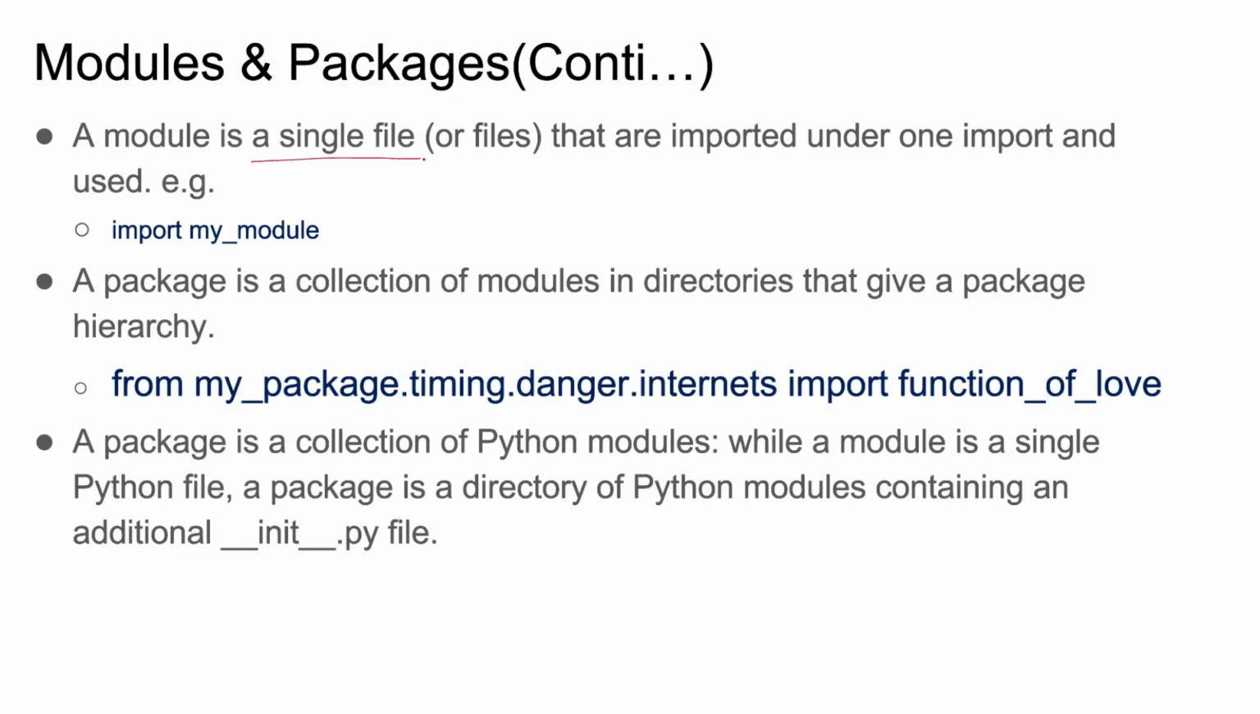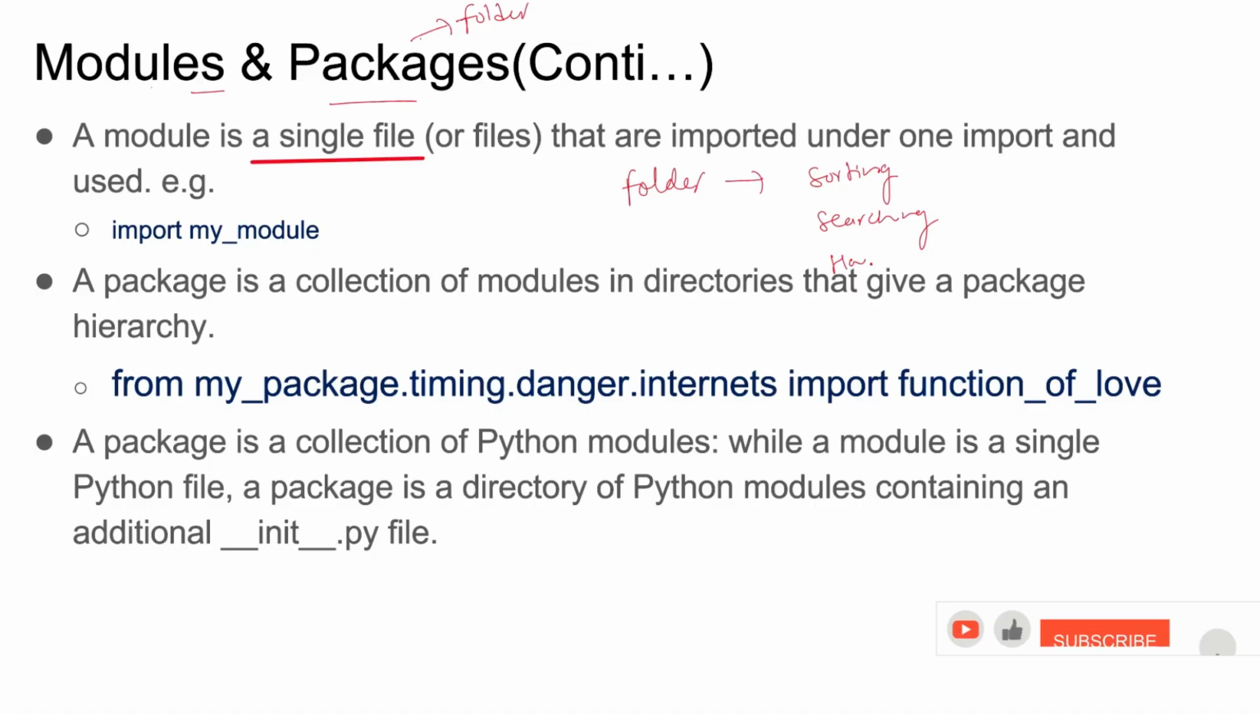A module is a single file, right? Or when you say modules, it can be multiple files in one package. So a package is a combination of modules plus sub packages. A package is nothing but a folder. So if you create a folder in which you have multiple modules, for example, one module for sorting, one module of searching algorithms, and another module for hashing, right? So hashing.py, searching.py, sorting.py. They have all the sorting functions, searching functions, and hashing functions. So this folder has these three files, right?